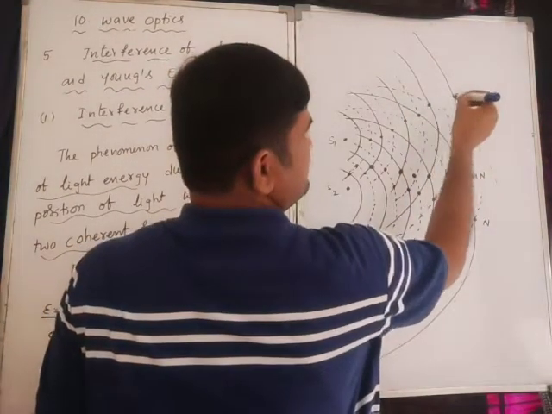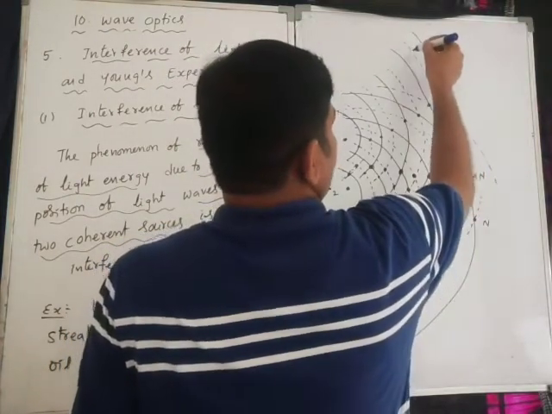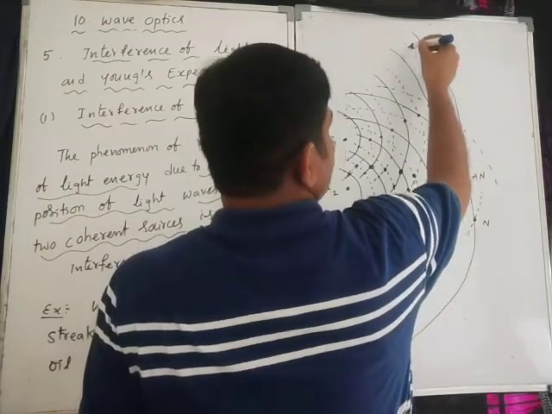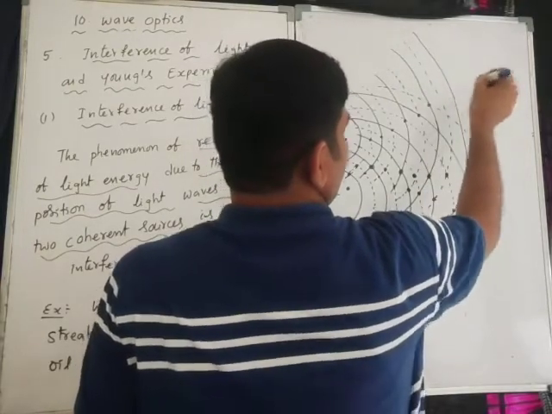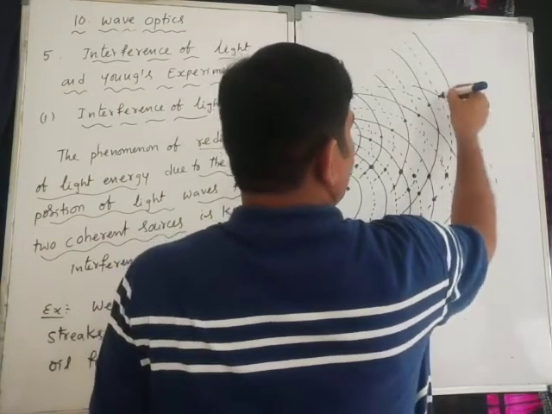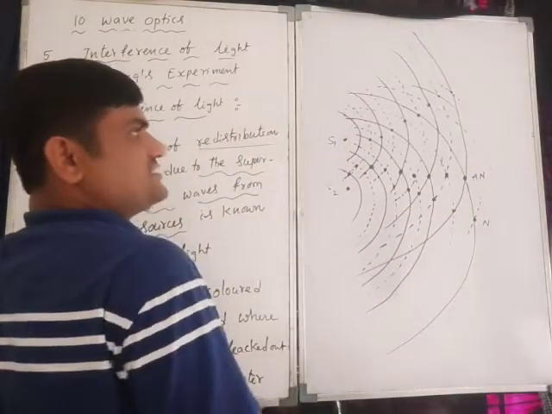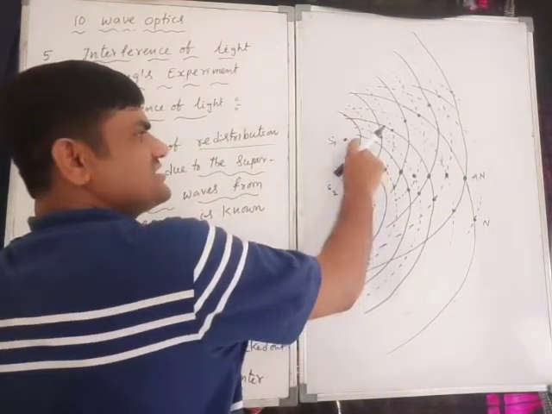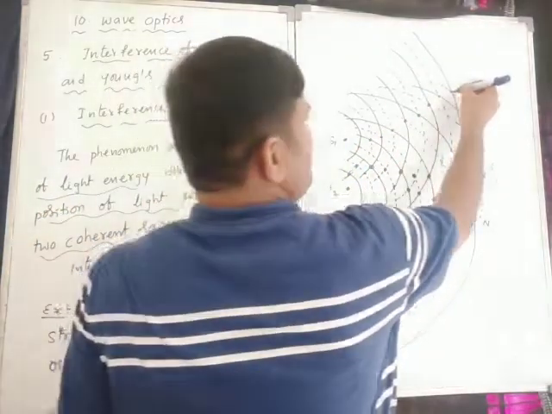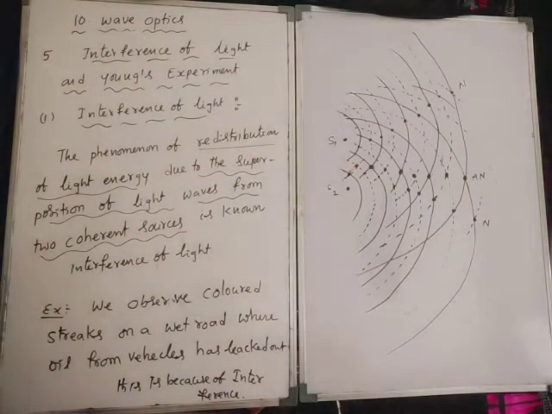Again, this bright line can form there. So, for example, here: dark, bright, that means crest and trough, meet at a point, we can call it a node. Correct or not? So, wavelength.